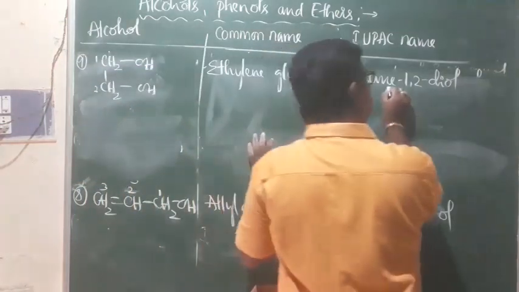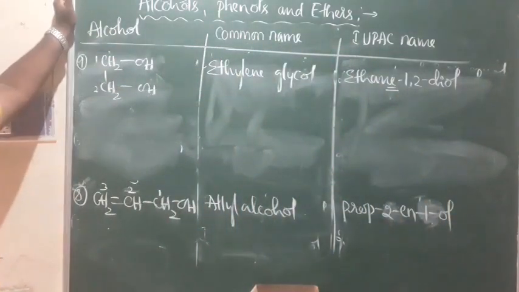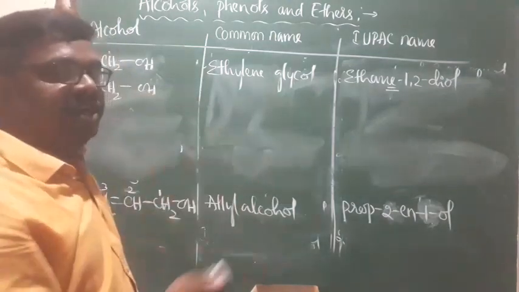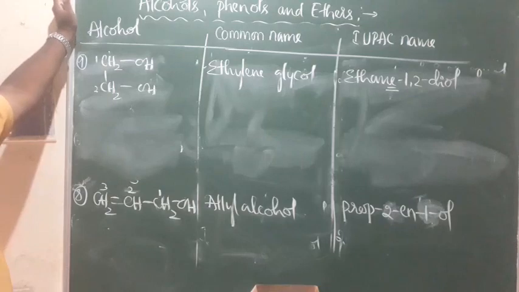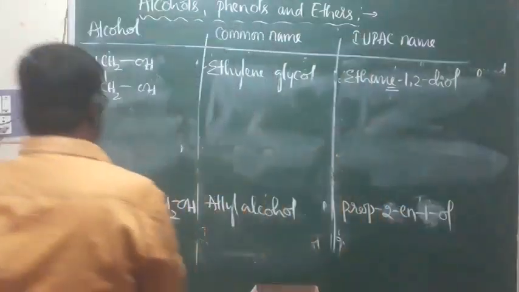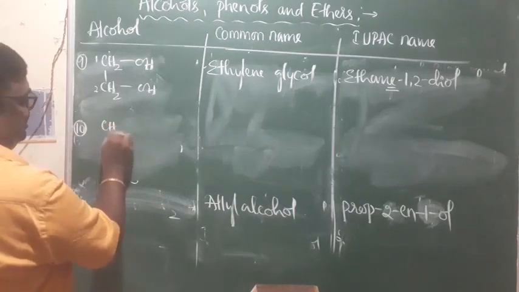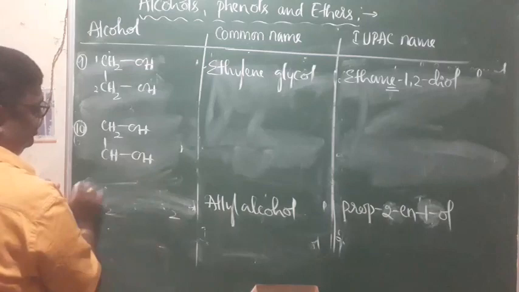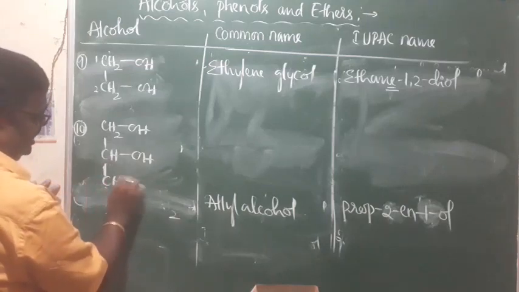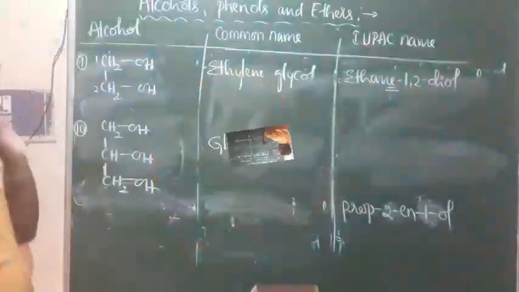Remember, I retained the E. In the case of organic compounds containing similar functional groups, that E has to be retained. That is our guideline. So, ethane-1,2-diol. Next one, compound number 10. CH2OH, CHOH, then CH2OH. This is a trihydric alcohol and this is what we call glycerol.